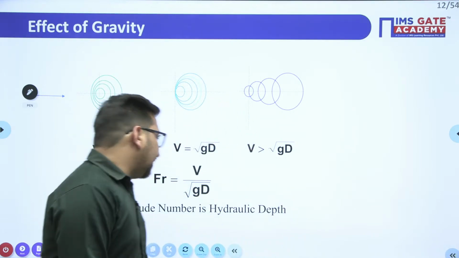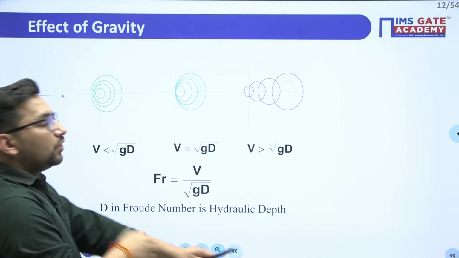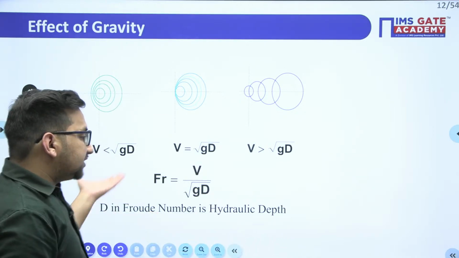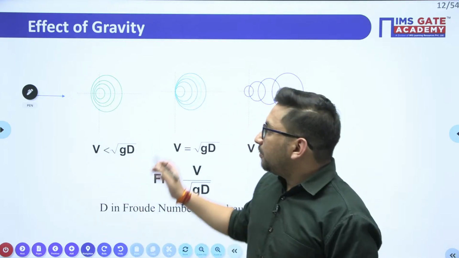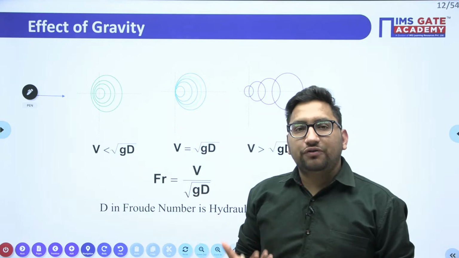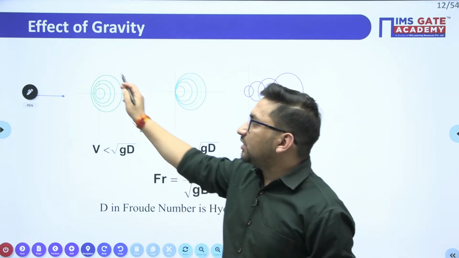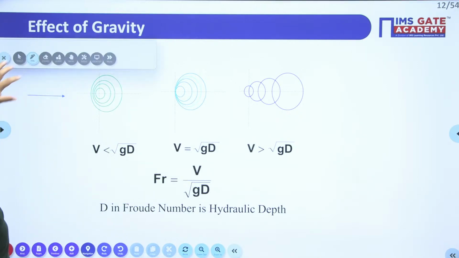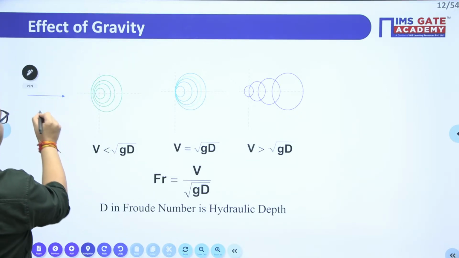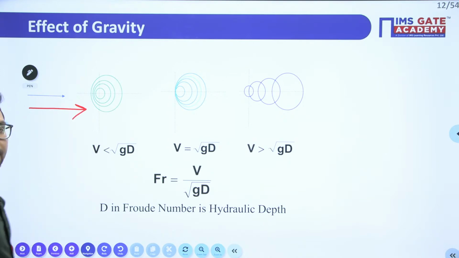Now, depending upon your Froude's number, we can see that there is a subcritical flow, supercritical flow and critical flow. But on the basis of practical observations also we can define. Let's suppose in any particular channel, this is the direction of your flow, right?